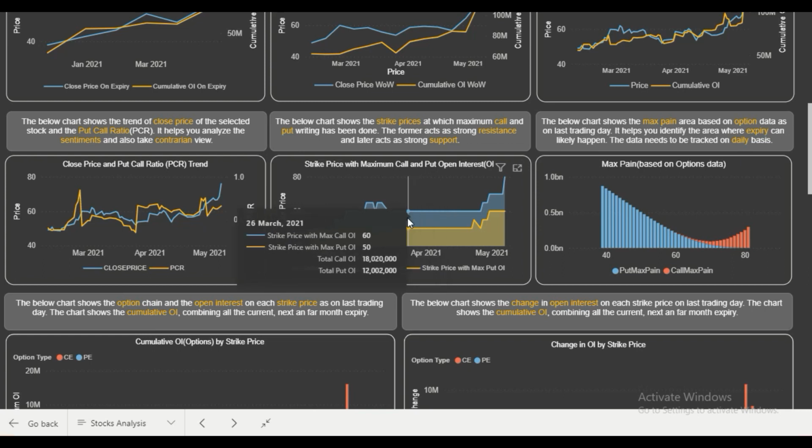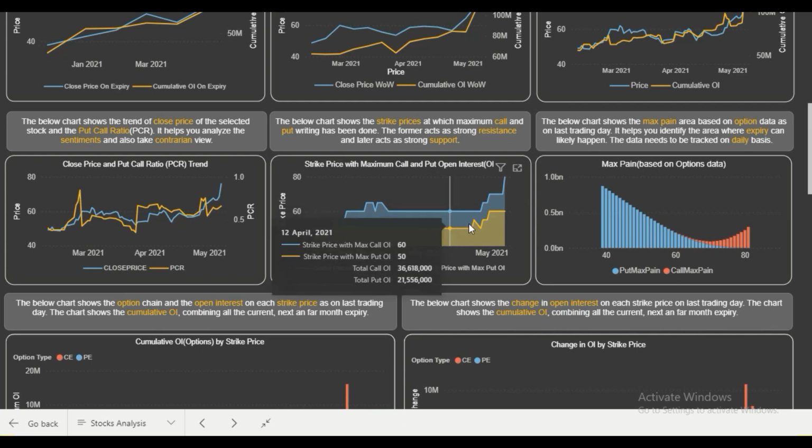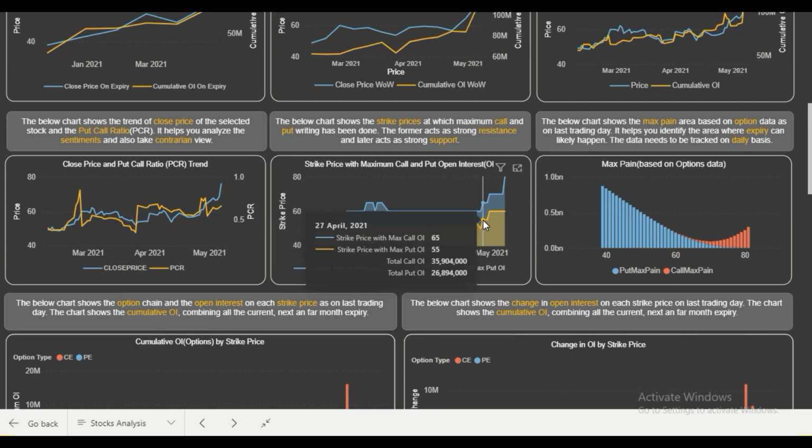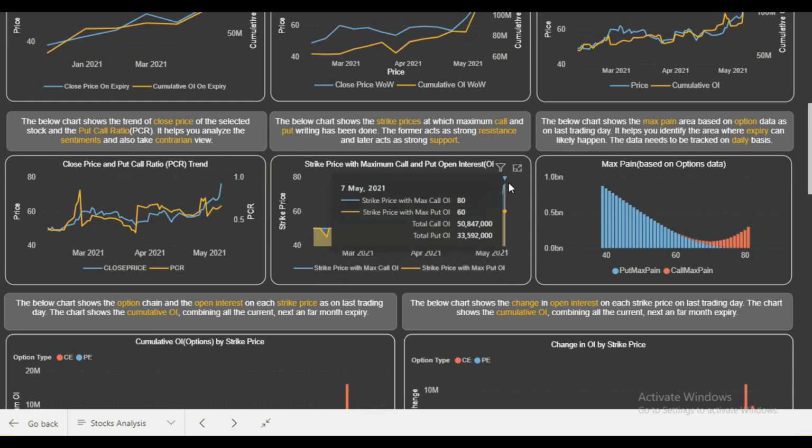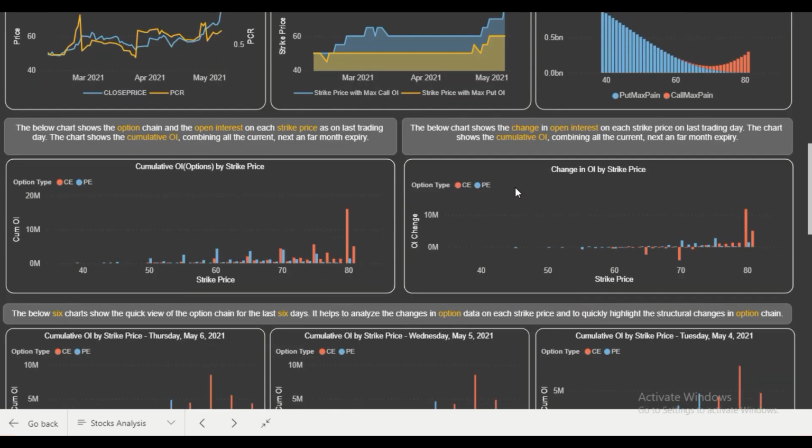So this stock was consolidating a lot between 50 and 60, in a narrow 10-point range, and there was accumulation going on. After that it broke that range and the price jumped, and you can now see clearly that the support level is shifting higher as the stock is moving up. Now the support level, or the maximum put writing, is at the 60 level and the maximum call writing is at the 80 level.